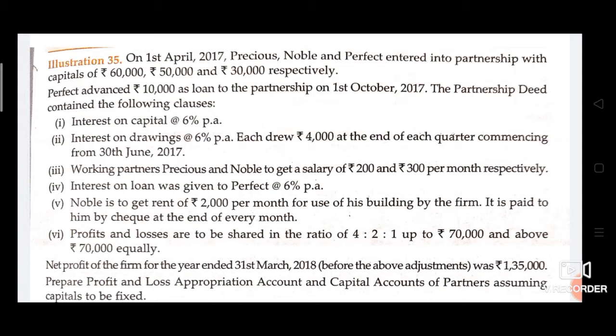Net profit of the firm for the year ended 31st March 2018 before the above adjustments was rupees 1,35,000. Prepare profit and loss appropriation account and capital accounts of partners assuming capitals to be fixed.